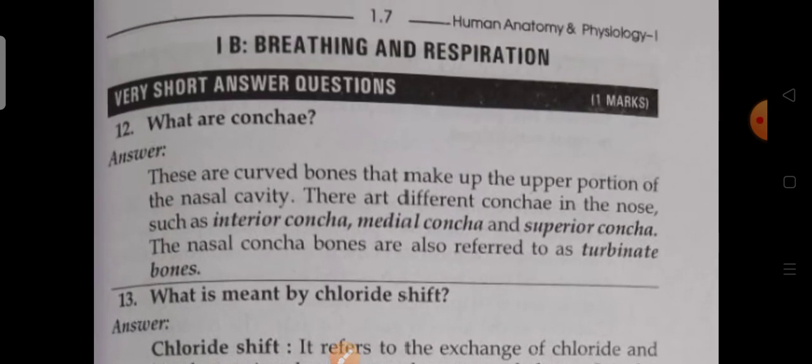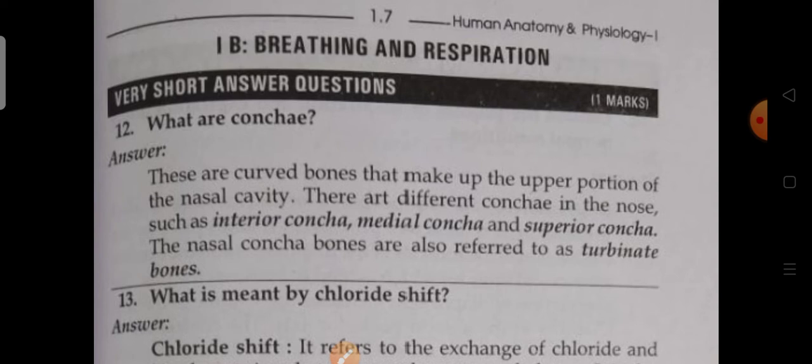What are conchae? These are curved bones that make up the upper portion of the nasal cavity.